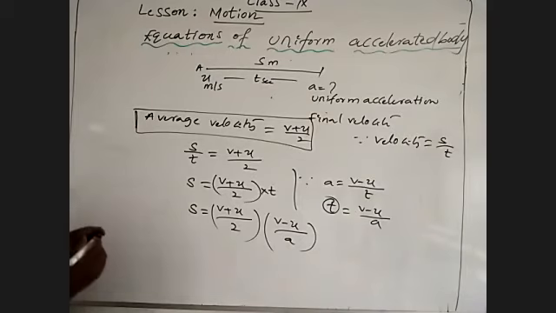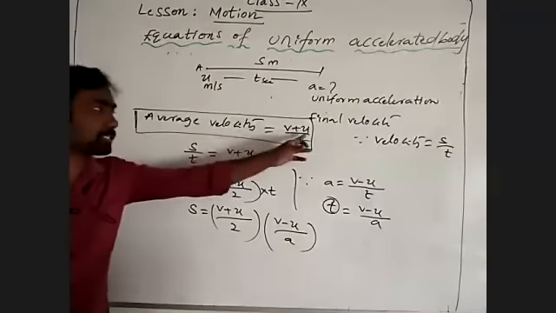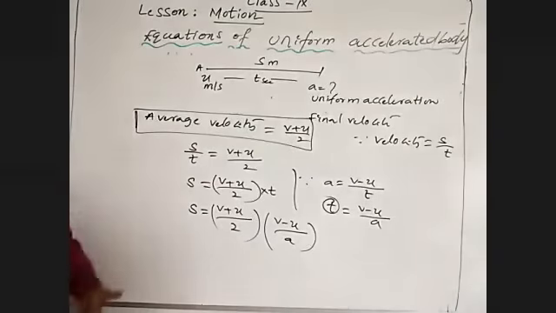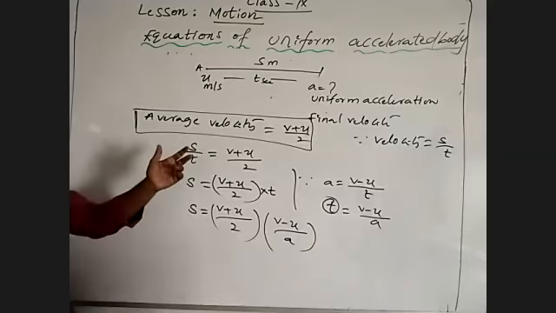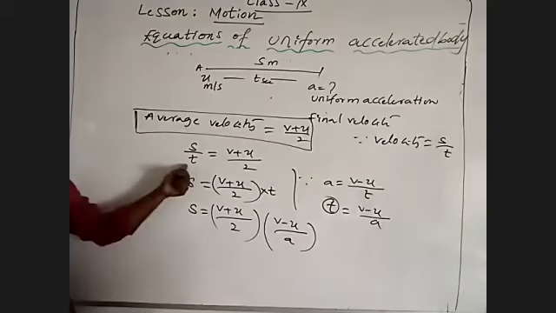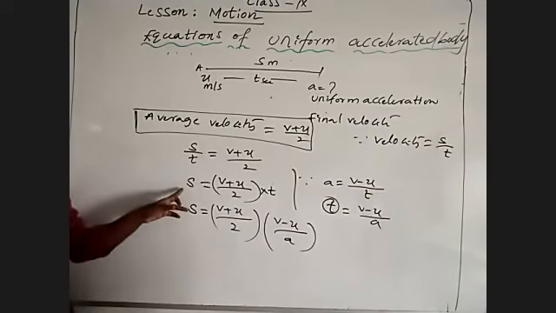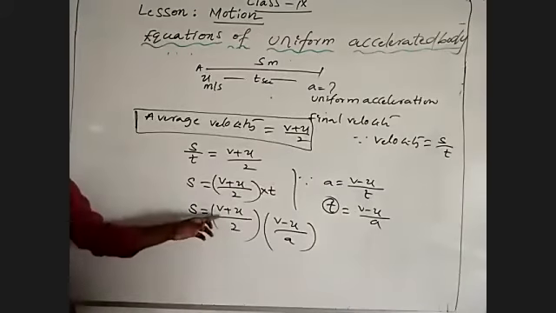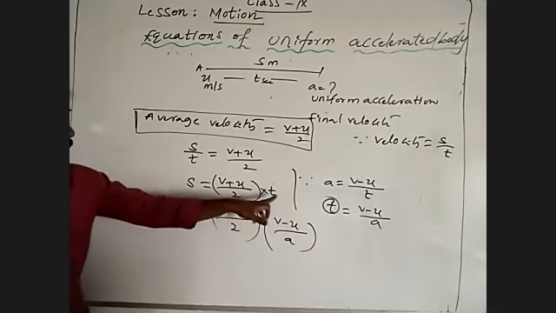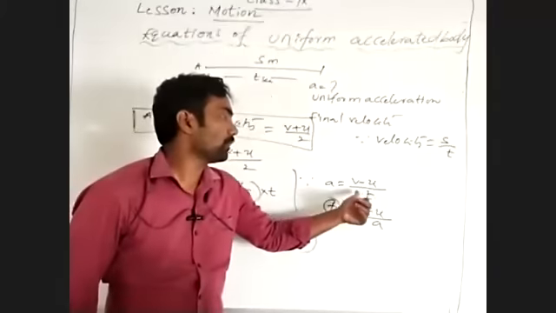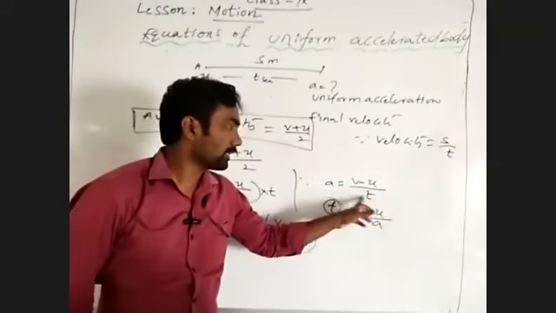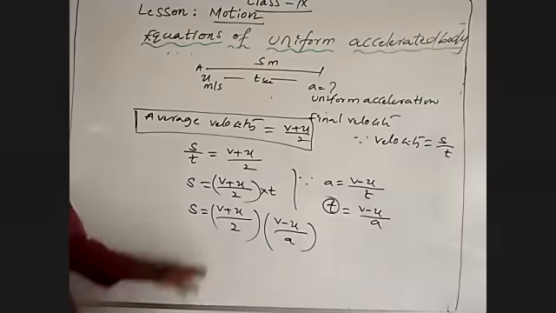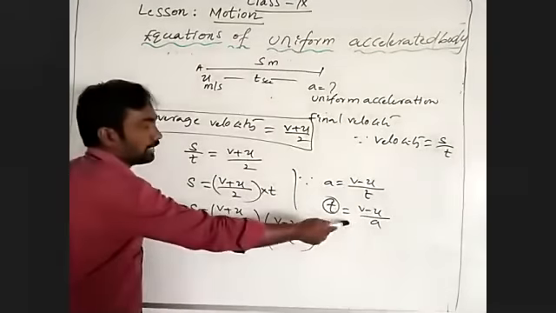You understand? We know already the average velocity is (v plus u) by 2, because it is the mean of the total velocities, the sum of all observations by the number of observations. Velocity is displacement by time, so I transfer t to that side, and displacement s is equal to (v plus u) by 2 into t. From acceleration, a is equal to (v minus u) by t, so t is equal to (v minus u) by a. Then I substitute for t the value (v minus u) by a.